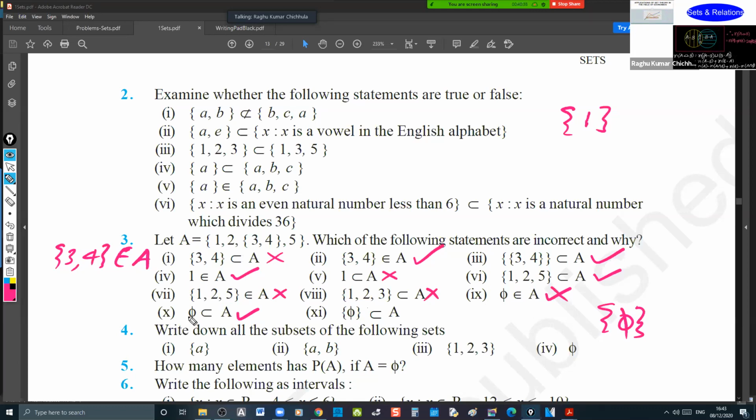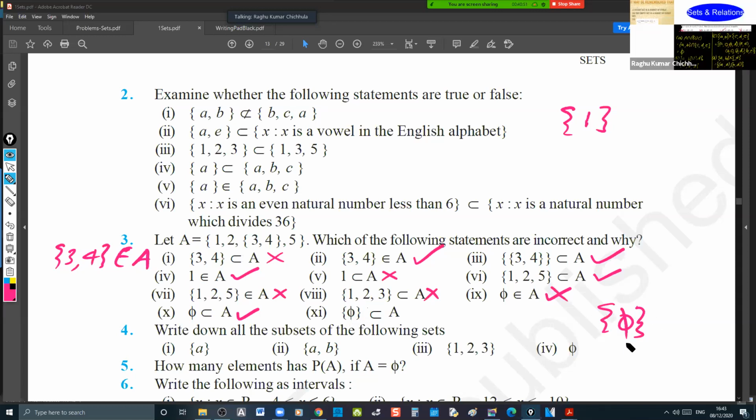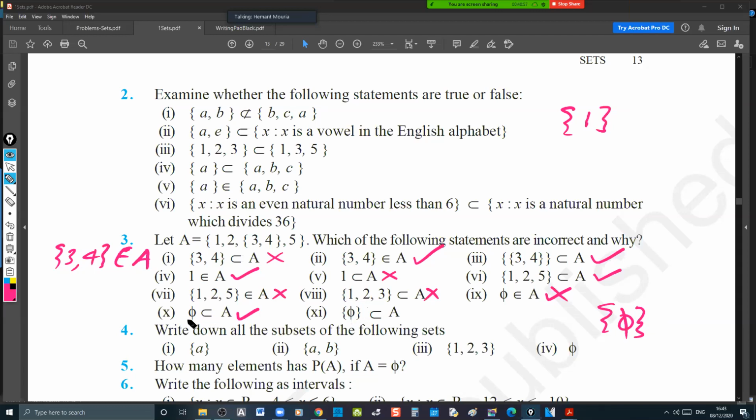Phi without brackets itself is said to be a subset. This is called null set. Null set present in the set brackets again, that set contains an element phi. Phi is an element here, but phi is a set here. The notation itself says that.